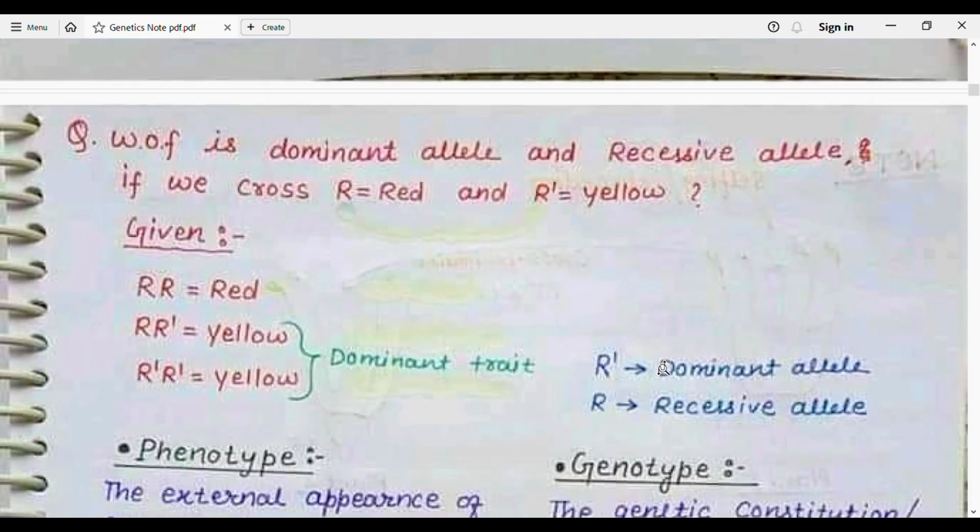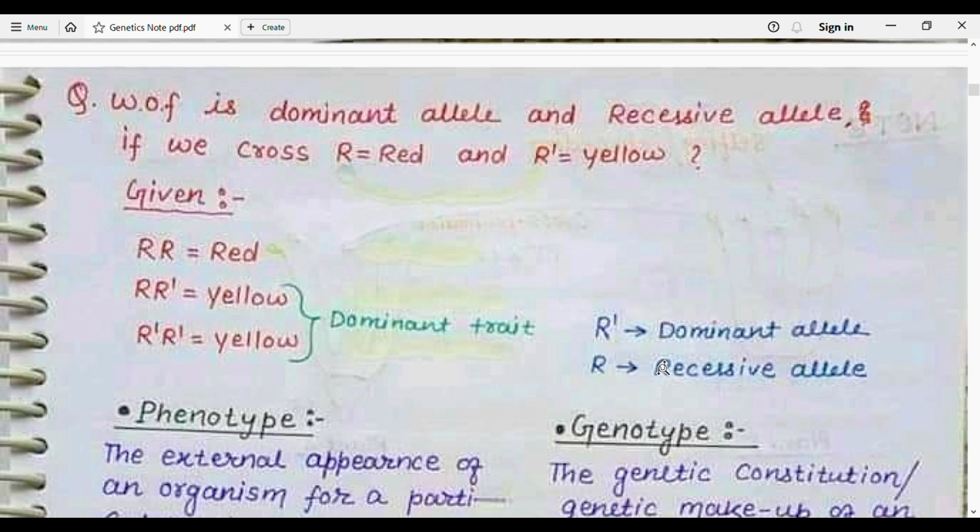Which of the following is the dominant allele and which is the recessive allele? If we cross R equal to red and R1 equal to yellow. Given R and R, both of them are recessive, and it will produce the character red. And R1 is equal to yellow, so these are known as the dominant trait. So R1 is the dominant allele and R is the recessive allele.